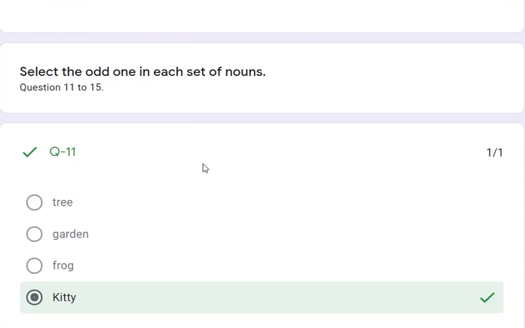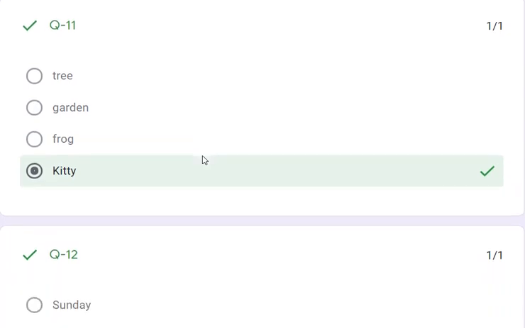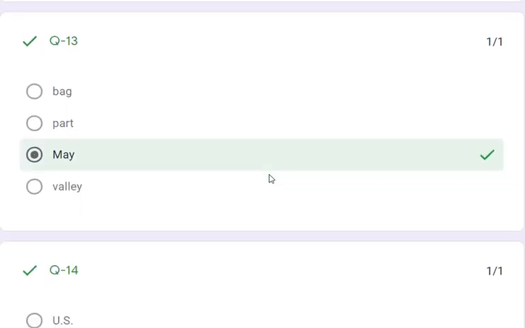Here, questions 11 to 15. What do we need to do? We need to select the odd one. In the first one, Kitty is the proper noun, and the remaining 3 are common nouns. In 12 also, the remaining 3 are proper nouns and ice is the common noun. And question number 13. Apart from May, back, part and valley are common nouns and May is the proper noun. So that is the correct answer.